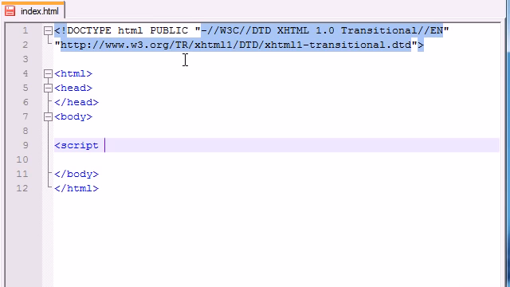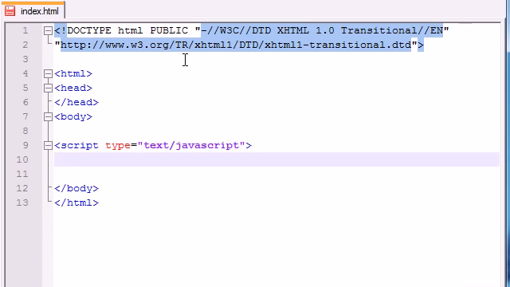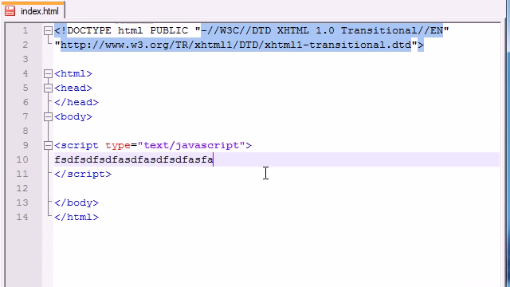So when our browser comes across this code, we need to tell it explicitly that we're going to be working with JavaScript. So in order to tell our browser that, we need to give it an attribute called type, and we set this equal to text/javascript. Go ahead and end that, and go ahead and add an ending script tag. And in between these tags is where you're going to be typing all of your JavaScript code. So that is JavaScript code. It's not really, but that's my example. And in between here, like I said, all of our coding is going to be done.